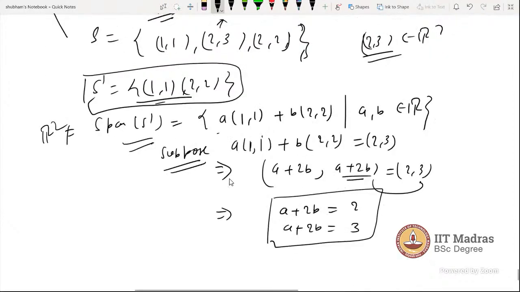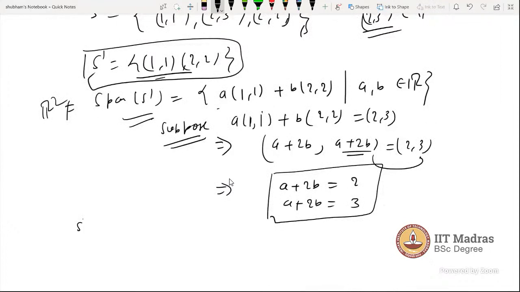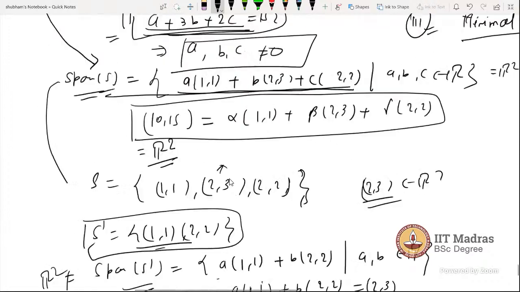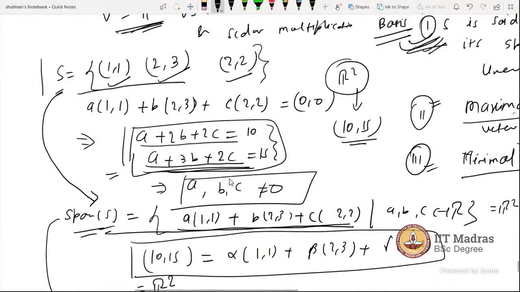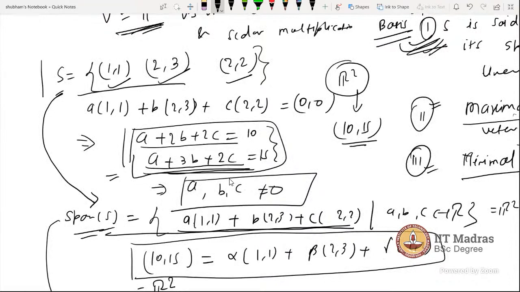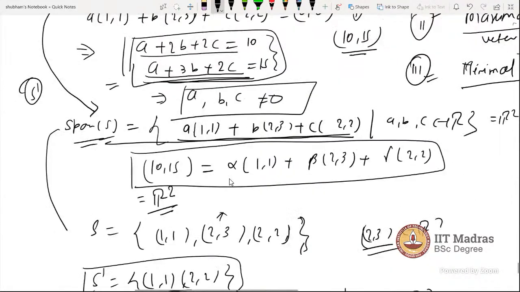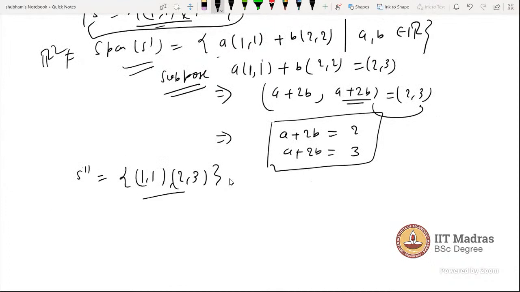Now take another subset of S, let's say S double prime, which is (1,1) and (2,3). I just removed one vector from this set. I got that the set S prime which we obtained is not spanning. So now let's remove this vector from this S.